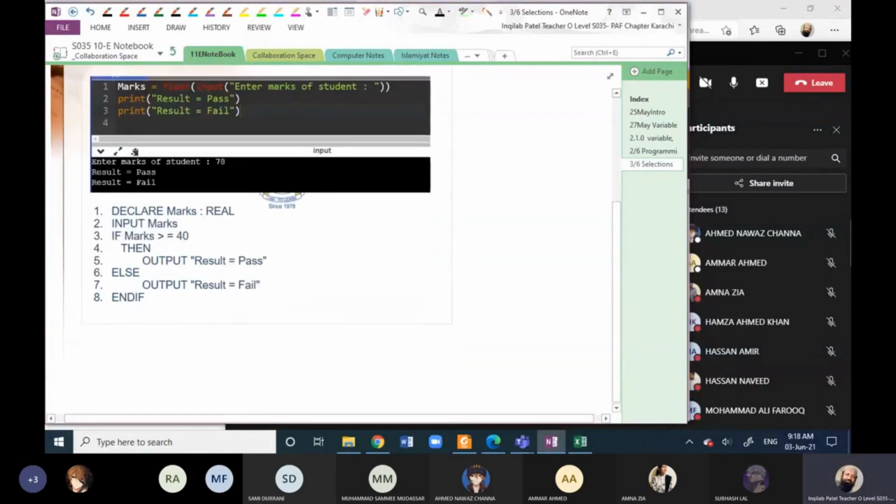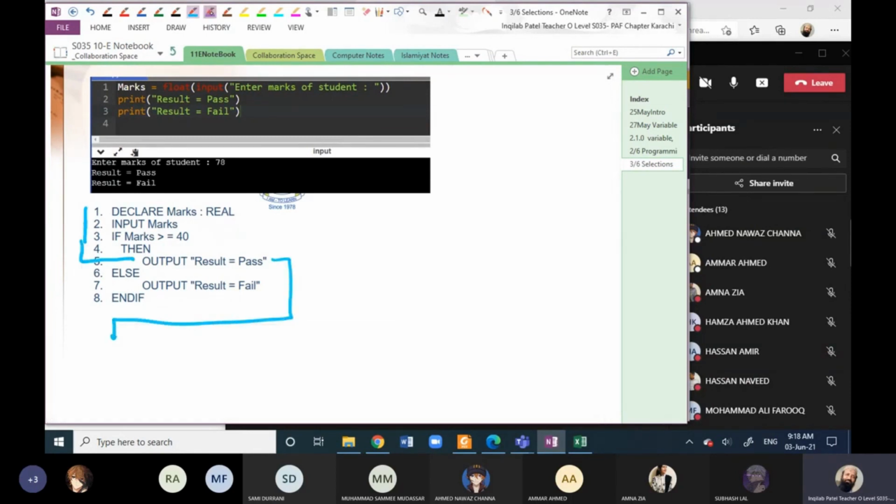Now what will be the program flow path? The program will execute line number 1, 2, 3, and then it will decide either to go to line number 5 and end the program, or the program will execute lines 1, 2, 3, and it may go to line number 7 and end the program.